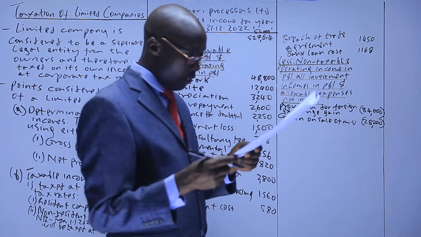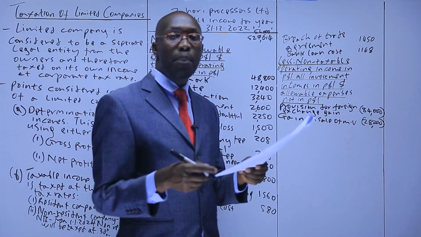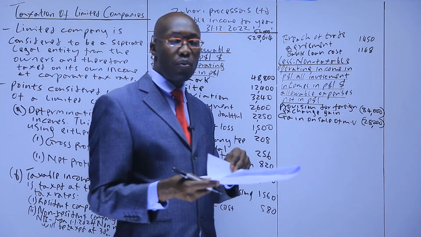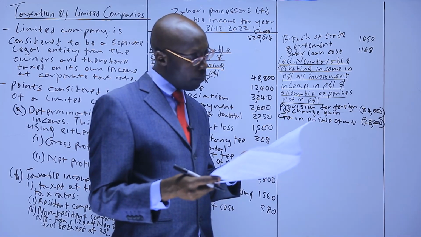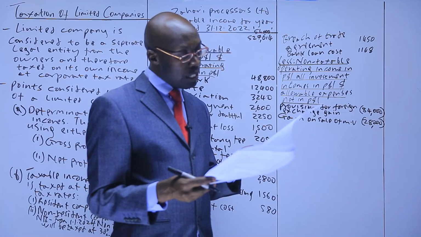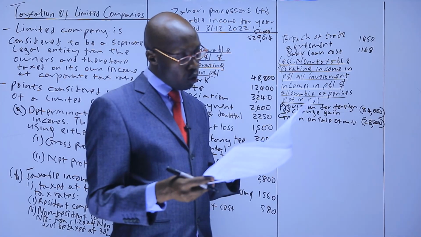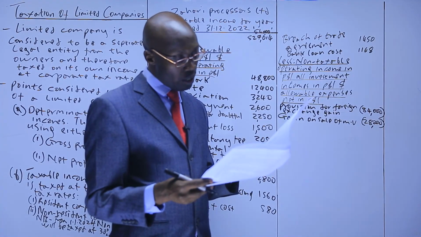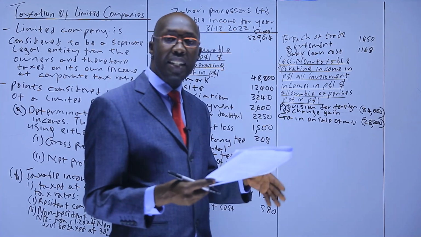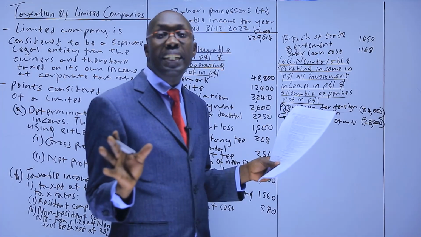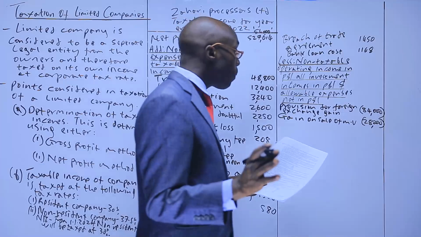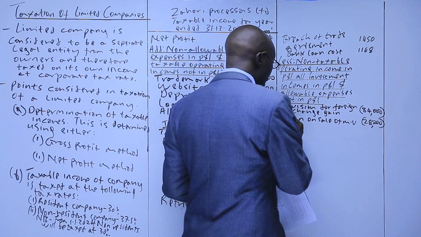The next one is release of liability. What was the liability about? We were told in additional information number 5, release of liability was in respect of a loan obtained from one director who decided to write off the loan as it was due over 4 years. But that is not an operating income. So we remove. It's not even an operating income.